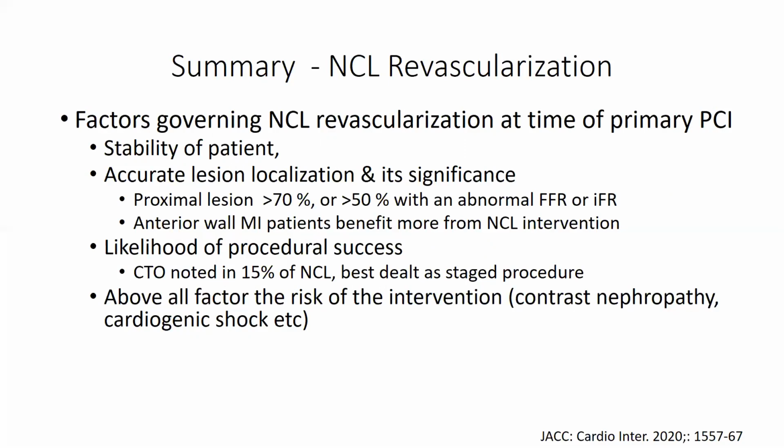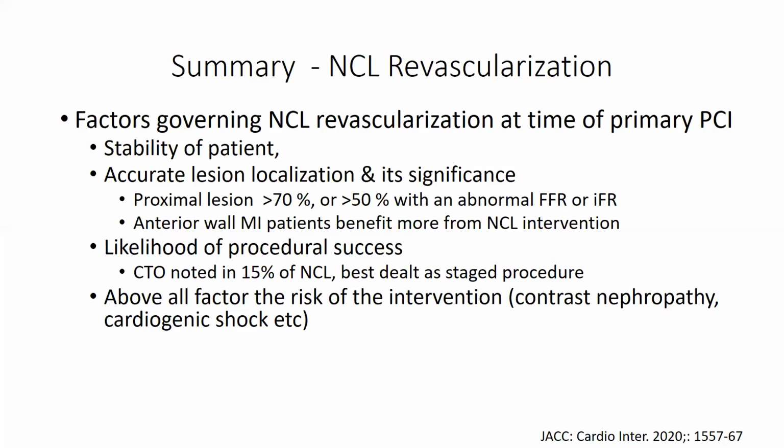Patients with anterior wall MI draw more benefit out of non-culprit vessel revascularization. The success of the given procedure, depending on its complexity, has to be kept in mind. And as I told you, one should not go ahead and attempt chronic total occlusion at this stage, because it is best left to be done in a staged manner.